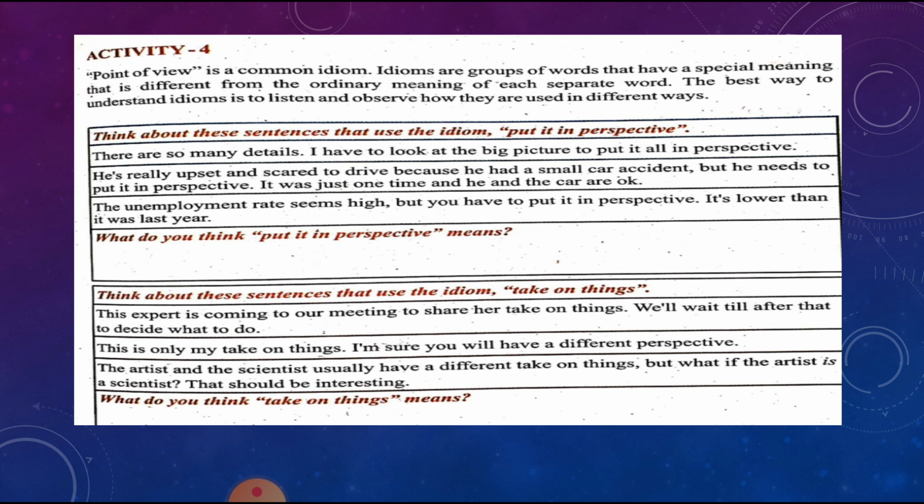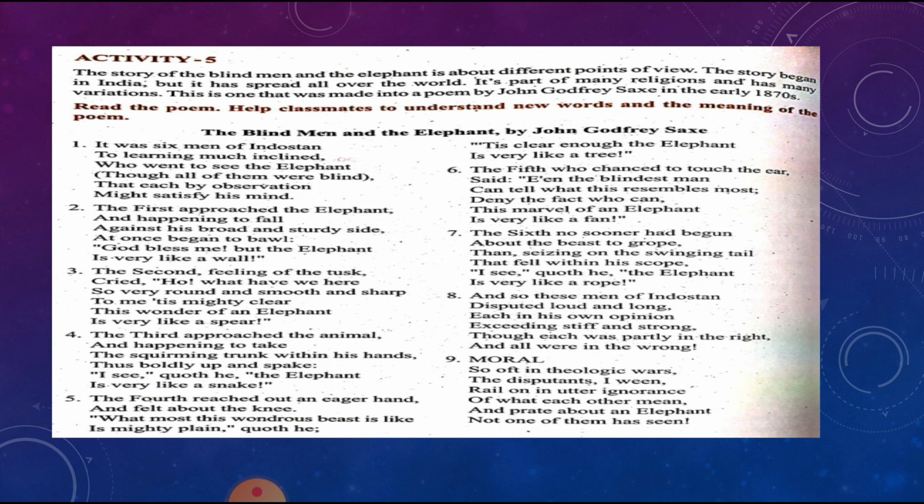See, in all the above three sentences, what does the idiom "take on things" mean? It means to give or have an opinion or point of view. That was about idioms. Now moving ahead to our Activity 5. The story of the blind man and the elephant is about different points of view. The story began in India, but it has spread all over the world. It's part of many religions and has many variations. This is one that was made into a poem.